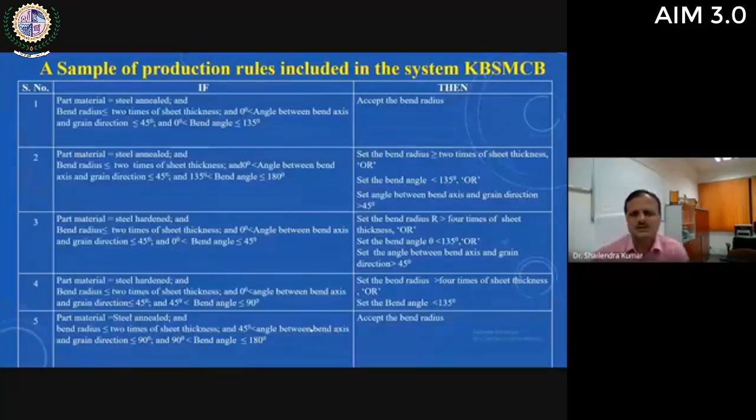If these parameters are not in the specified range, then the system will give advice to the user. So many rules are coded in this knowledge based system to check the manufacturability of that sheet metal part.